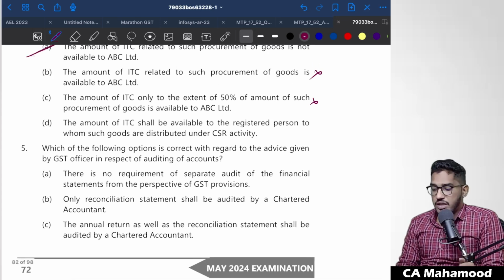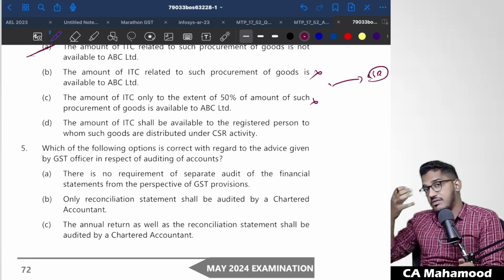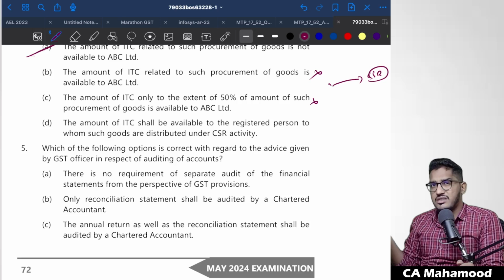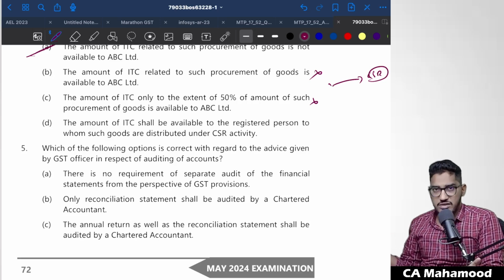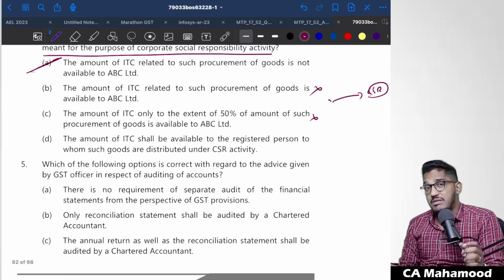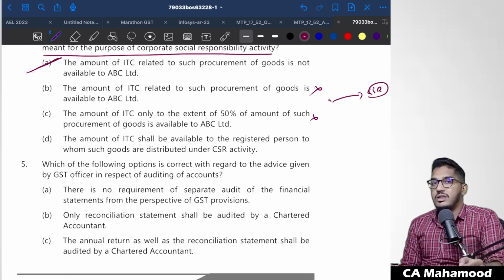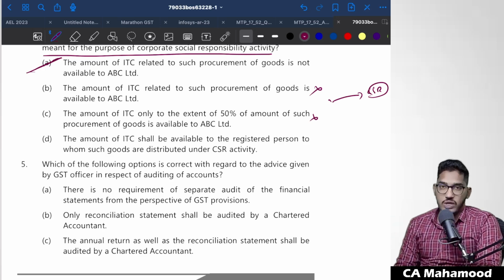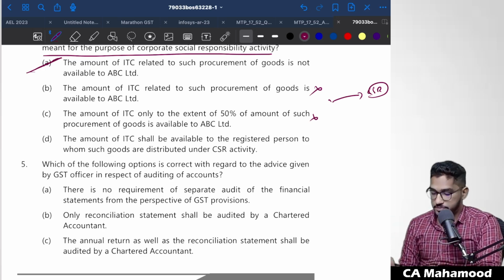Did I tell you anywhere that if you are distributing goods to some person under CSR, whoever is receiving the goods under CSR can avail input tax credit? No, he also can't avail input tax credit. So basically, whatever goods you are procuring for the purpose of distributing them for CSR expenditure, on those goods you will not be able to avail the input tax credit.